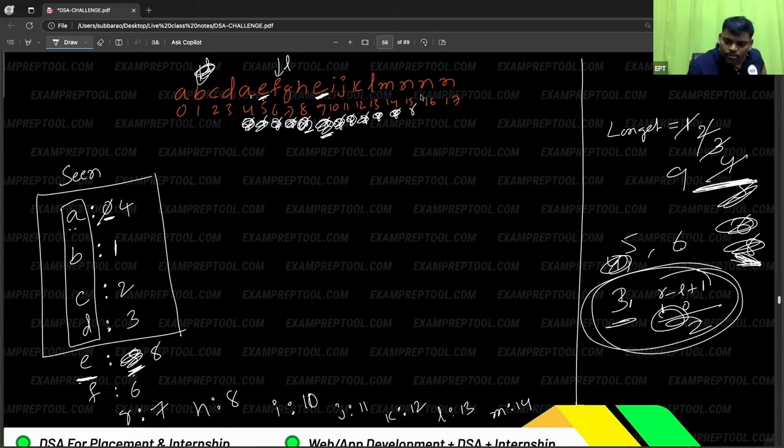R will go further. N became 15. If it is not repeated, then as usual find out the answer: it became 10. R will go further. Now, is it repeated? Yes, but remember, it's okay. This N is repeated, so the old N you have to neglect. Where is the old N? At 15, so L will go to 16. L came here because the old N you have to neglect.